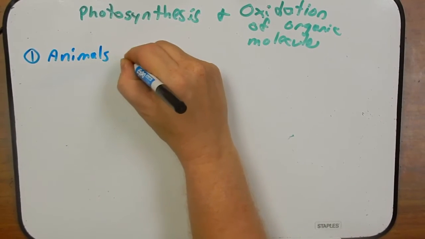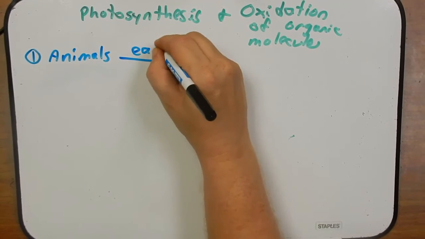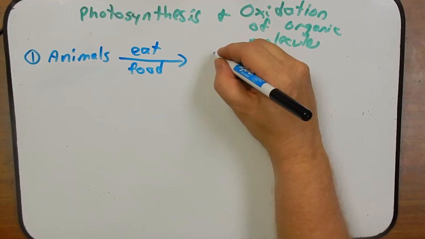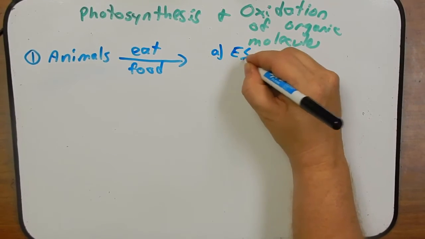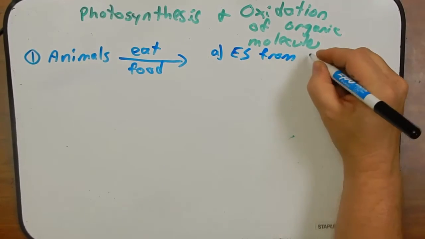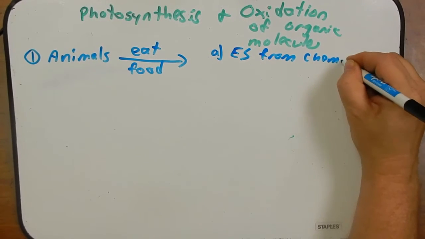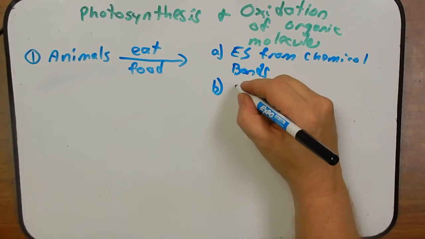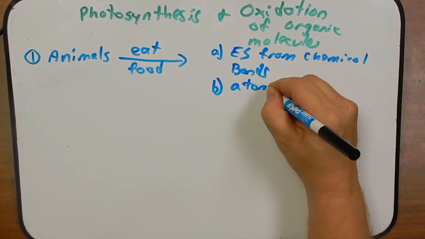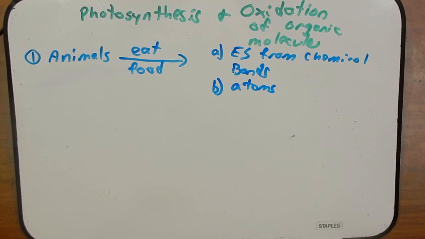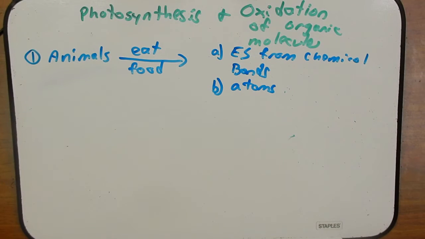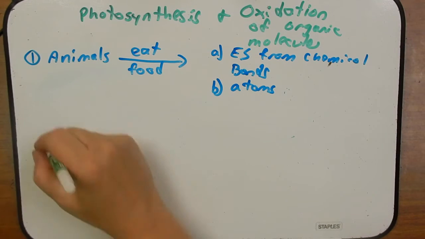So when animals eat food, first they get energy from the chemical bonds found in that food, and the animals also get atoms that they'll use as they build new structures in their cells. So they get these two things from the food they eat. So animals get energy from the food they eat. Okay, what about the plants?